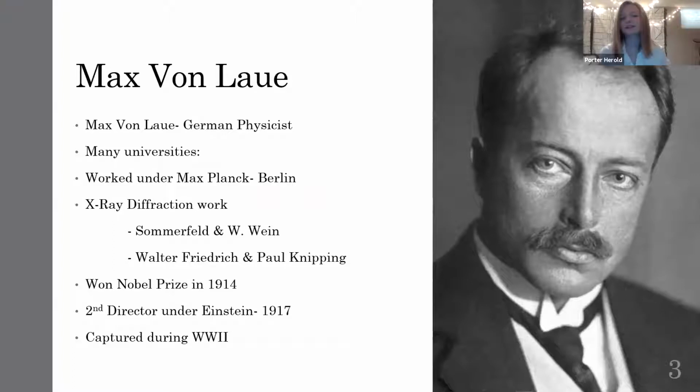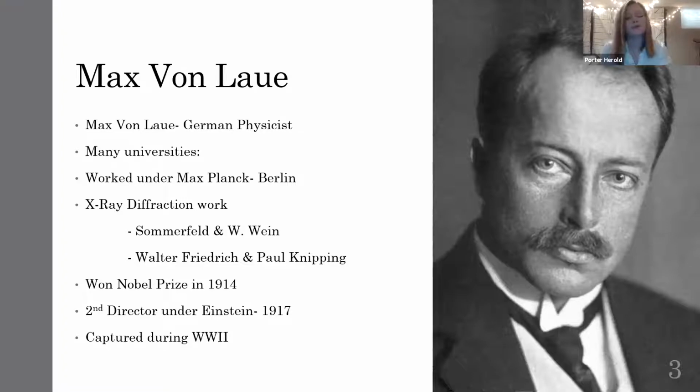One of the biggest names we talk about when we talk about XRD is Max von Laue. Max von Laue was a German physicist, and during his career he traveled around to many different universities in Germany. He studied at Strasbourg, Göttingen, Munich, and Berlin. After his education was complete, he went back to the University of Berlin and worked under Max Planck. That name may sound familiar because Max Planck discovered the relationship between the frequency and the energy of waves, which resulted in the universal constant, the Planck constant.